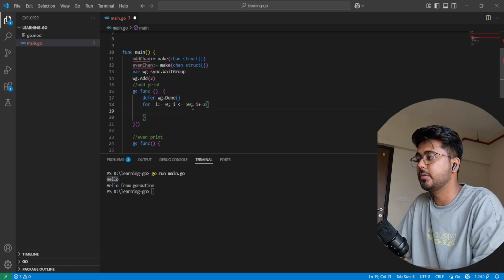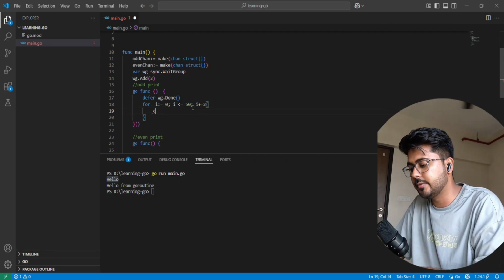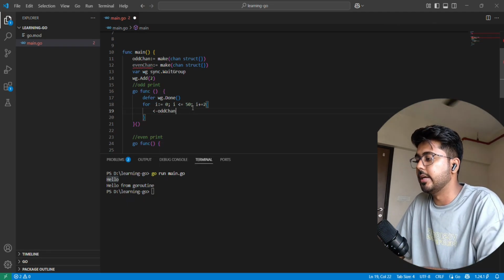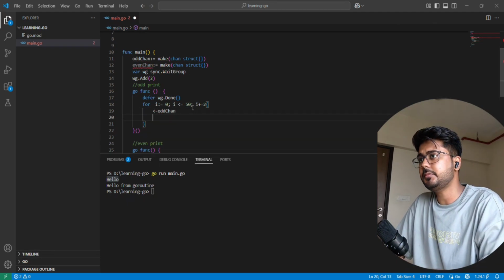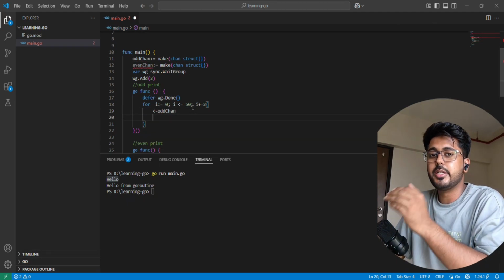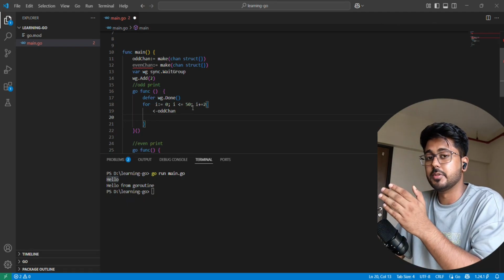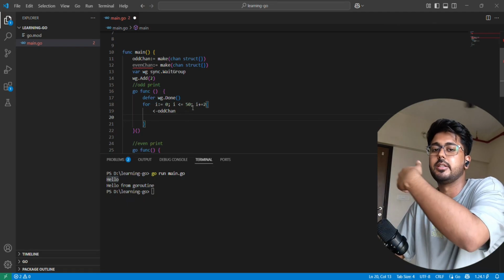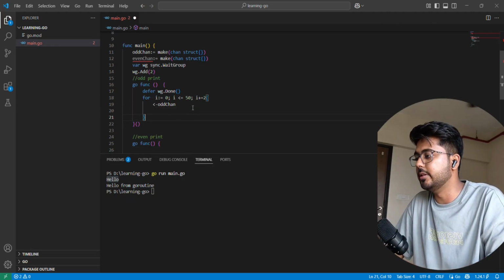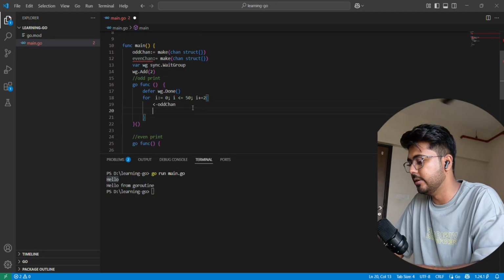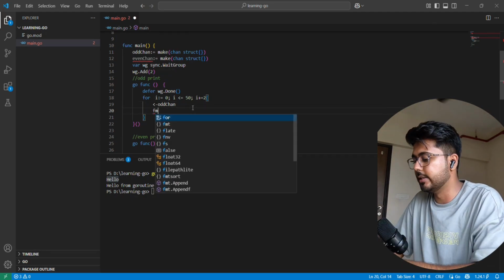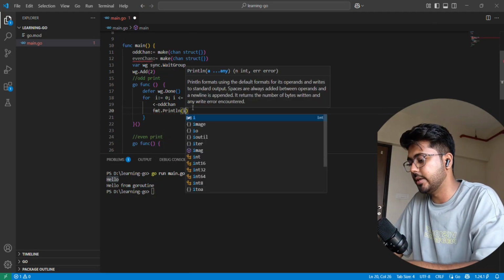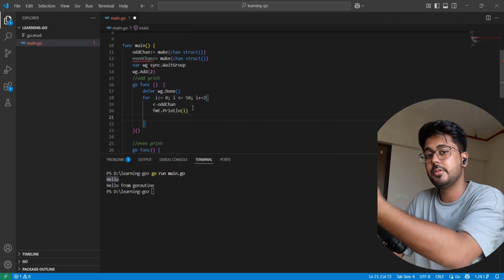To have that synchronization, I will use the odd channel. We are waiting for that signal from the even channel to print the value. That is why I wrote this. After printing, I will signal the even channel.